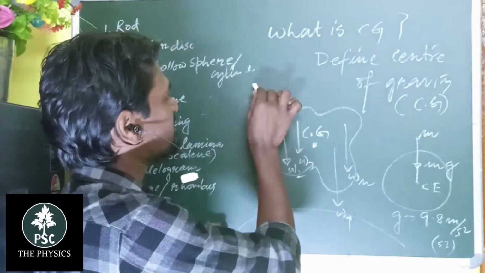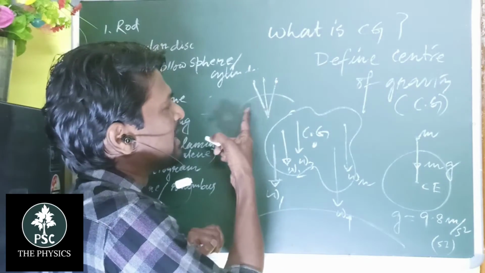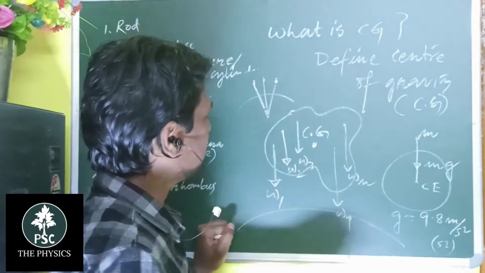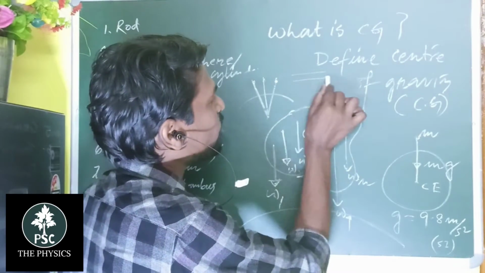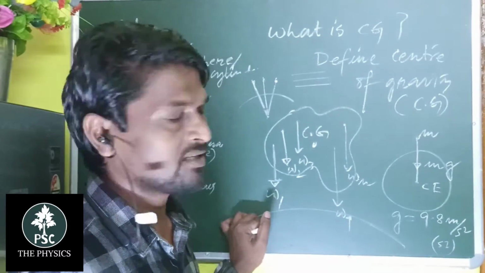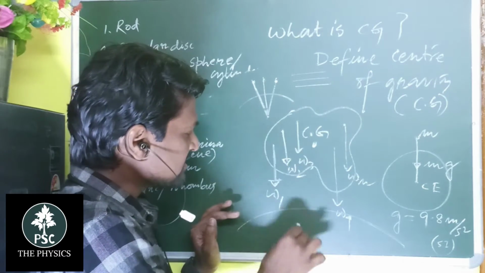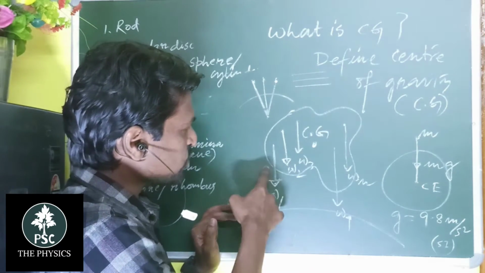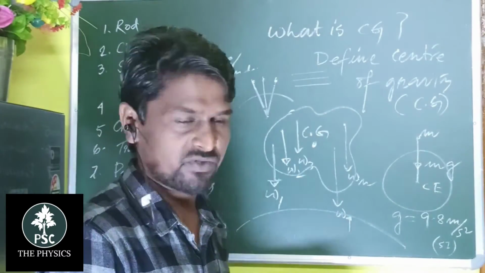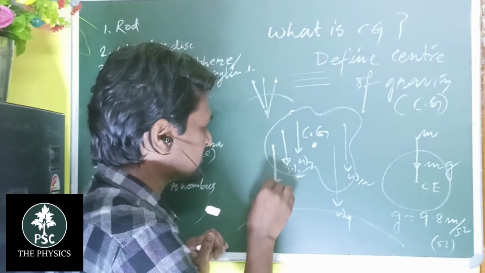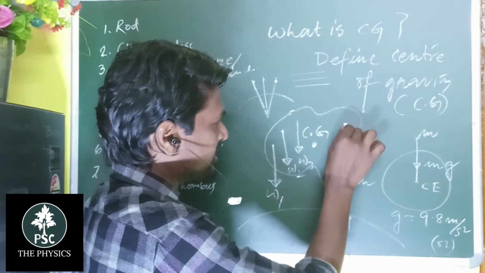Suppose this is Earth and these are the constituting particles, then these forces are not parallel. Are these forces parallel or not? No, because parallel lines are always drawn like that. So all the forces are not parallel. But since Earth considers this as a point object, we can say that all these forces act in a parallel direction. Is it clear or not?